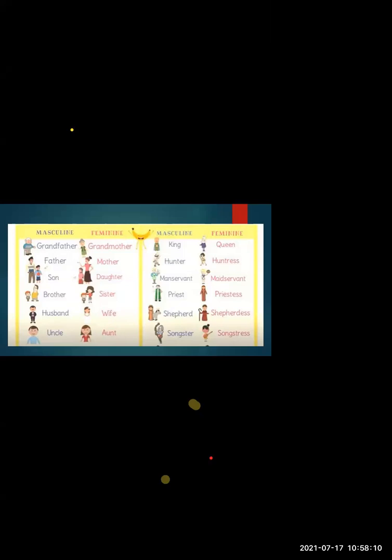Okay, so here you can see what the masculine and feminine gender are. All these words like grandfather, father, son, brother, husband, uncle, priest, hunter refer to males only, and hence they are known as masculine gender. Whereas all the words such as grandmother, mother, queen, priestess, aunt, wife refer to females only, and hence they are known as feminine gender. Okay, come on, give me more examples in the chat box.